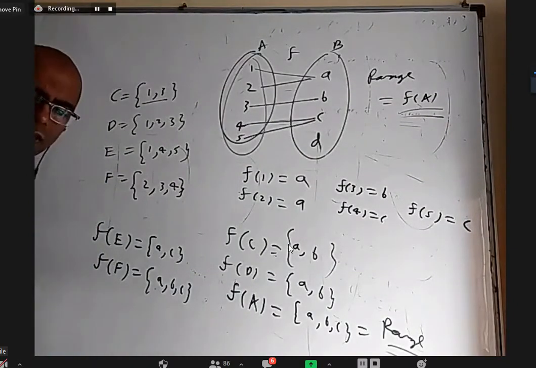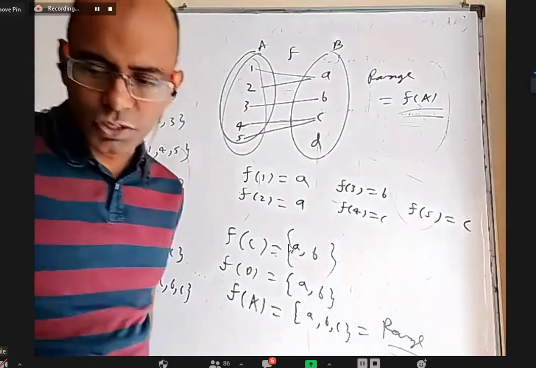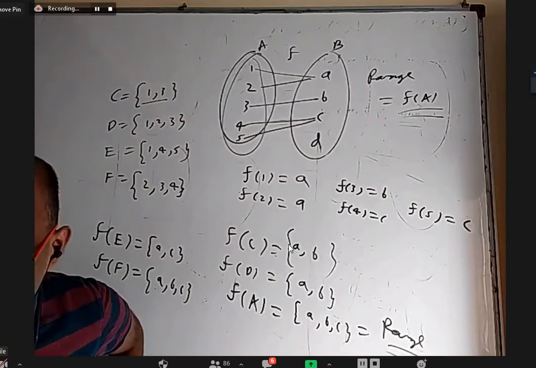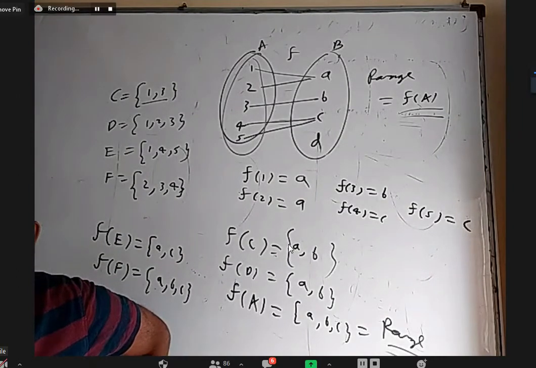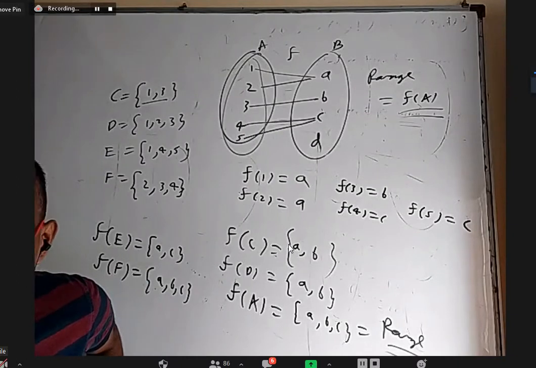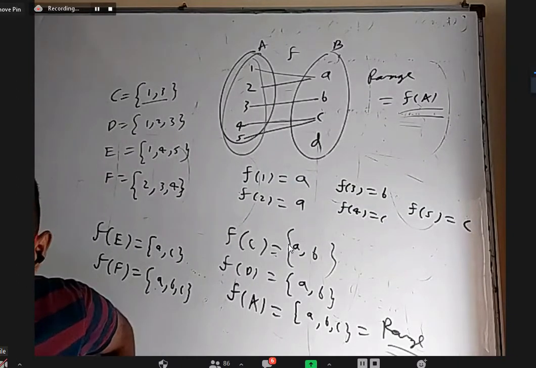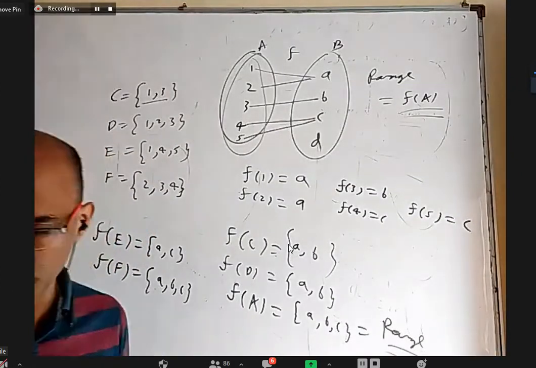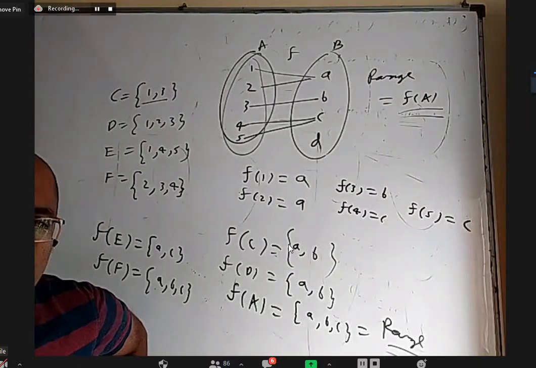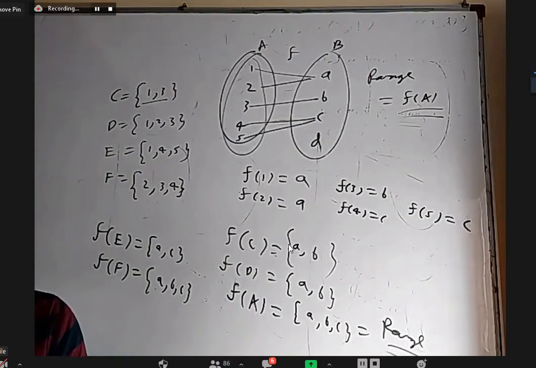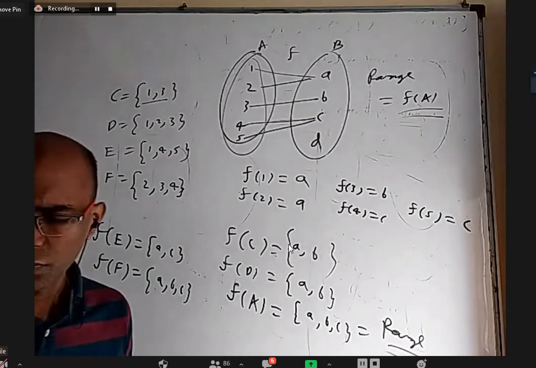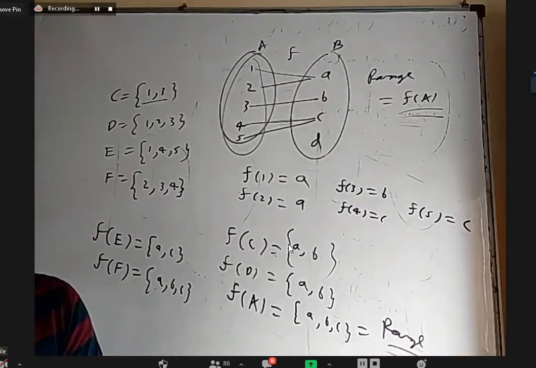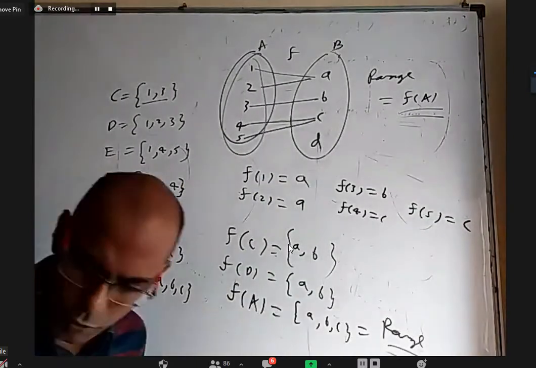The third point, within the third one, that is the side heading function in that Roman 3. If f from A to B is a function, then A is called the domain, B is called the codomain, and the range of f is nothing but f of A, capital A. That is f of x such that x belongs to A. You take each element of A, find their images, put them in a set. They also mentioned that f of A is a subset of B. Range is always a subset of the codomain. Of course, how many functions are there? They gave a formula. How that formula came, right now I don't want to talk about it. Maybe you can do that if you want.